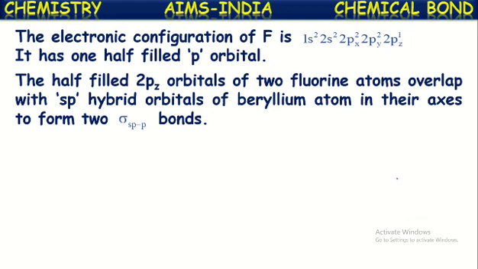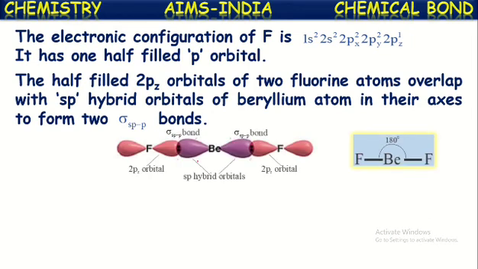They are called two sp-p sigma bonds. So the two sp hybridized orbitals of beryllium will overlap with the 2pz orbitals of fluorine atoms on both ends, and thus they form two covalent bonds.